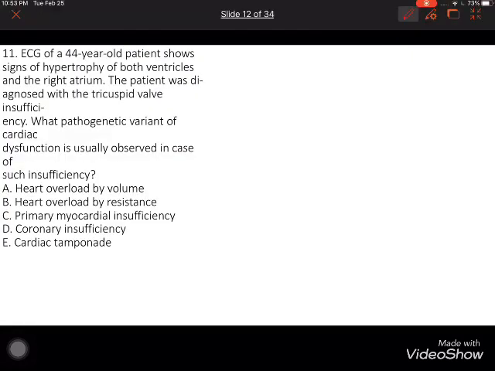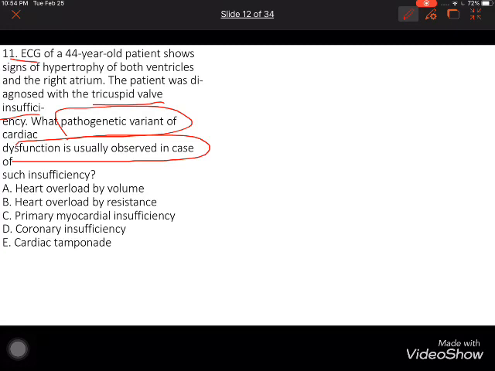In this question, he will ask you about ECG. The ECG of the patient shows signs of hypertrophy of both ventricles and the right atrium. The patient was diagnosed with tricuspid valve insufficiency. He will ask you what dysfunction is usually observed in this case, or what pathogenic factor. Such insufficiency is heart overload by volume.